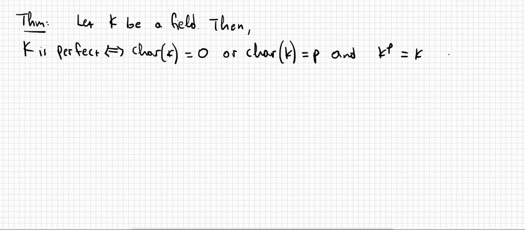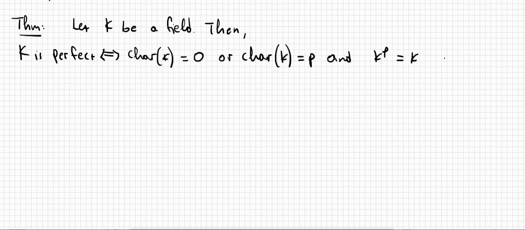Okay, so the main theorem says that if k is a field, then k is perfect if and only if its characteristic is 0 or it has positive characteristic p and k to the p is equal to k, where by definition this is just all the p-th powers in k. Okay, so let's see how the proof goes.